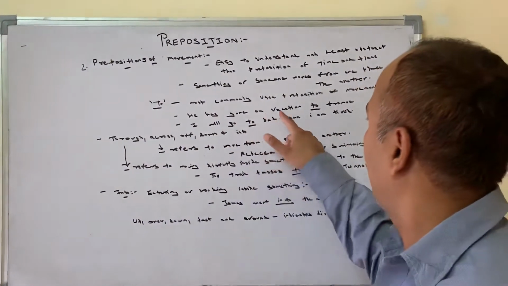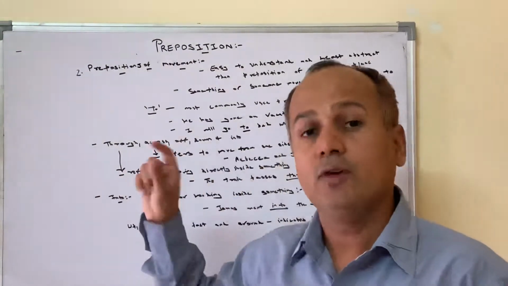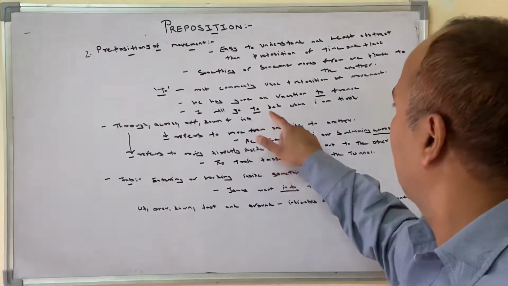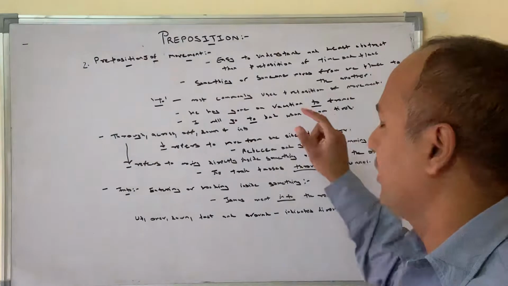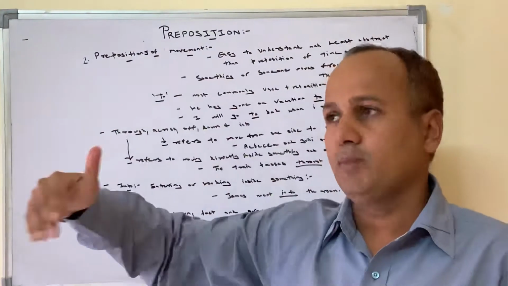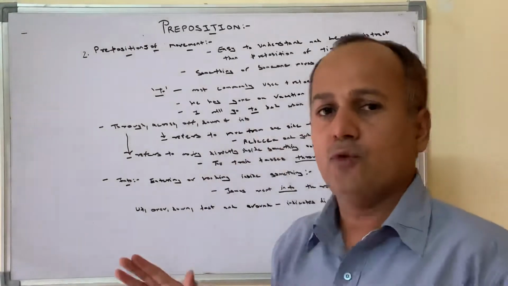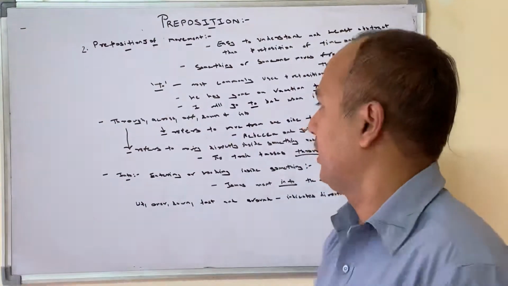He has gone on vacation to France. Where? To France, from one place to another. I will go to bed when I am tired. Go to bed, from one place to another. Through, across, off, down and into. All these are prepositions of movement.